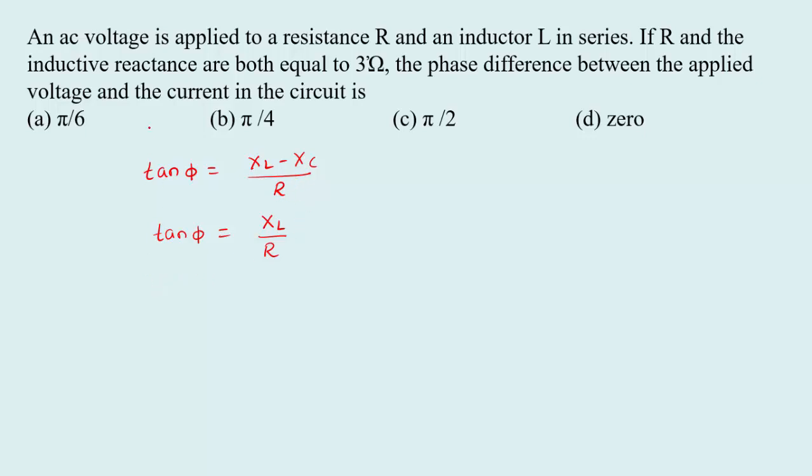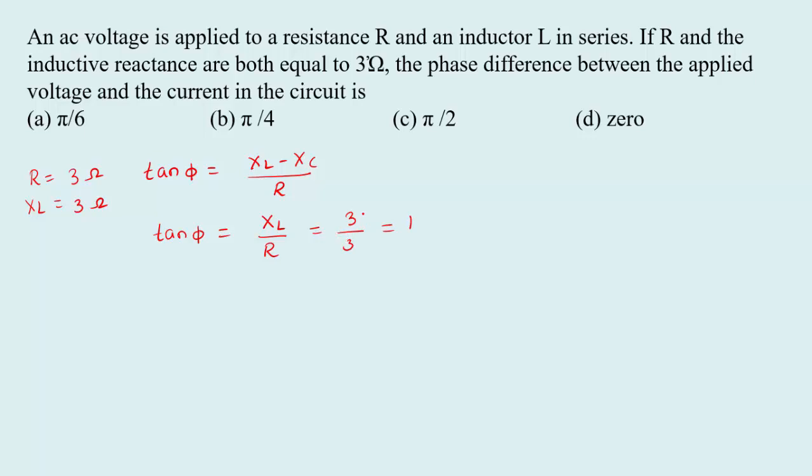Substitute the values. Here you can observe the resistor and inductive reactance are both equal to 3 ohm. The resistor is R, inductive reactance is denoted by XL, both are equal to 3 ohm. Substitute here XL divided by R. So we can write it as 3 divided by 3 is equal to 1.